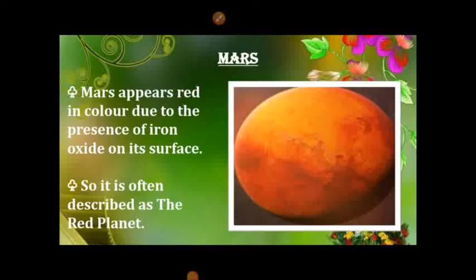Mars. Mars is the fourth planet from the Sun and the second smallest planet in the solar system after Mercury. It is named after the Roman god of war. It appears red in color due to the presence of iron oxide on its surface, so it is called the red planet. It has a thin atmosphere. It also has polar ice caps like the Earth. Mars has two natural satellites, namely Phobos and Deimos.